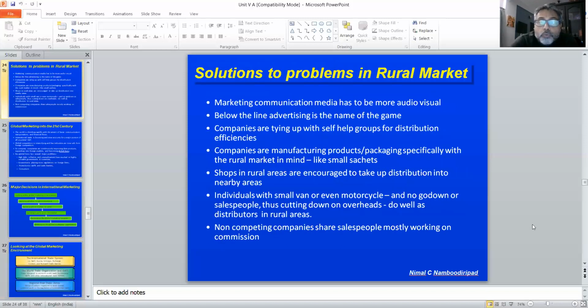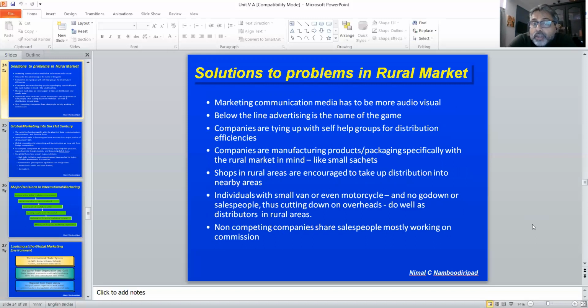So, solutions to problems in the rural market. We saw there are obstacles in the rural market. So what are the solutions for each obstacle? Marketing, communication, media has to be more audiovisual, like I said, because they are not good at written communication, because they are illiterate. So it has to be audiovisual.